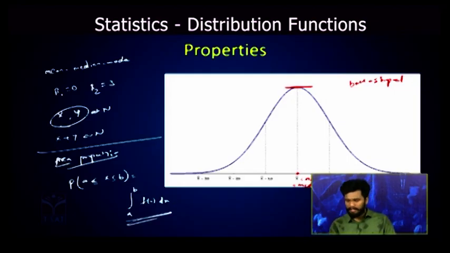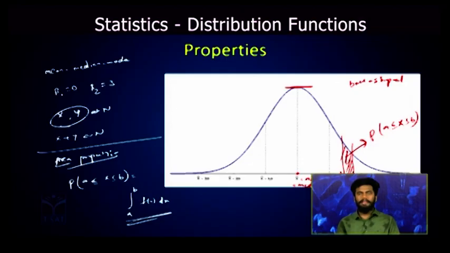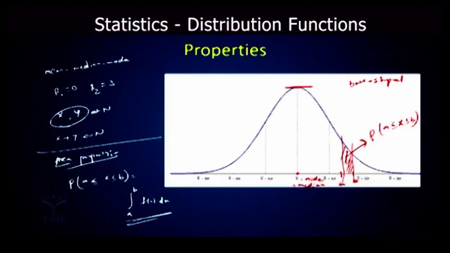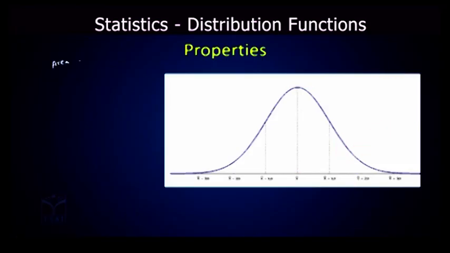Now let us consider there is a value A here and B here. The area between A and B will give us the probability of X lying between A and B. So that is a very, very important property in the normal distributions. Now in the area property we see some important things here. If you want to find the probability within the limits A to B, we have seen just now how we do it: the integral A to B of f of x dx.